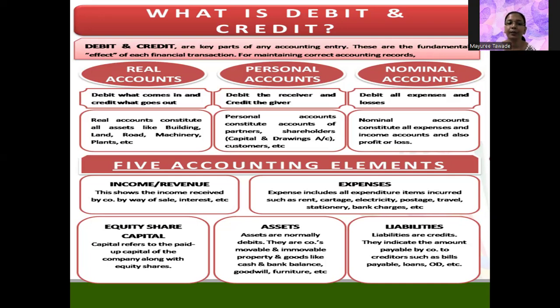So capital refers to the paid up capital of the company along with the equity shares. If your company is a public company, then this concept applies to it. Or else, if your company is a private company, then equity share capital is only related with the internal shareholders. Okay. So when it comes to assets, what do we understand by assets? Assets are normally debits. They are the company's movable and immovable property and goods like cash, bank balance, goodwill, furniture, they come under the assets of the particular company.